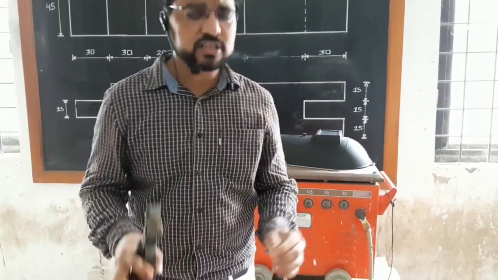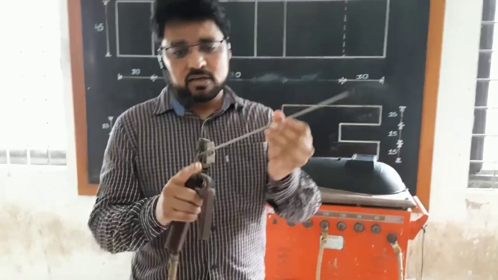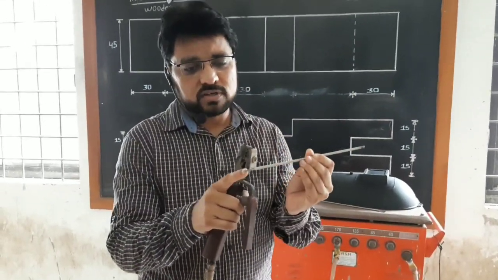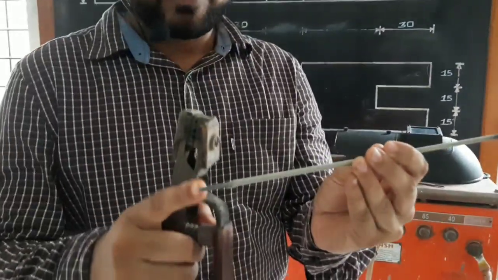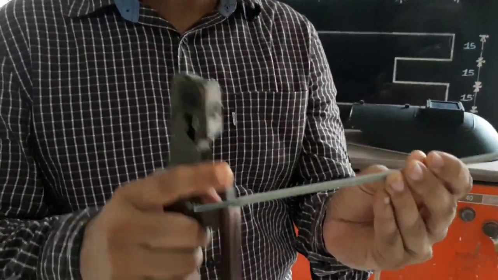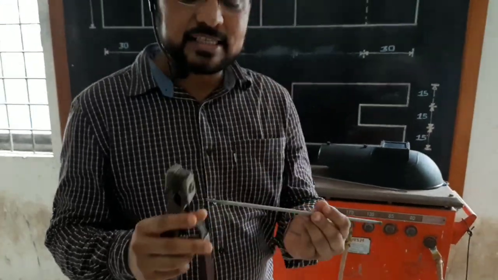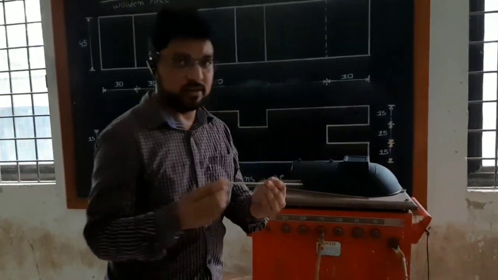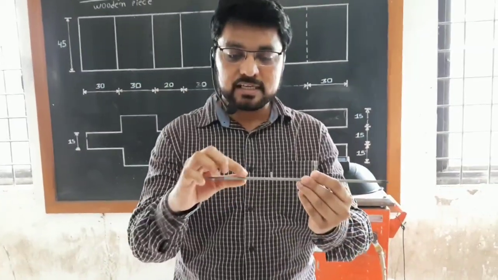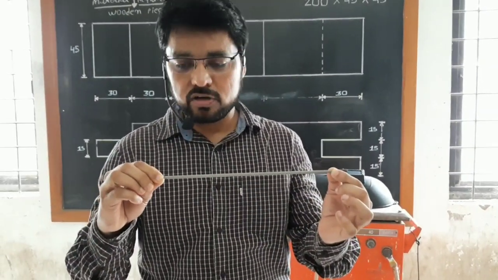Now I want to discuss about the welding rod. You can see the grey color coating and this one is lightly black color material in the welding rod. So we have to select the welding rod as per the base material. If the base material is of mild steel, then we have to select the welding rod of mild steel material. Above this mild steel material, we can see some coating of grey color. It is called the flux.